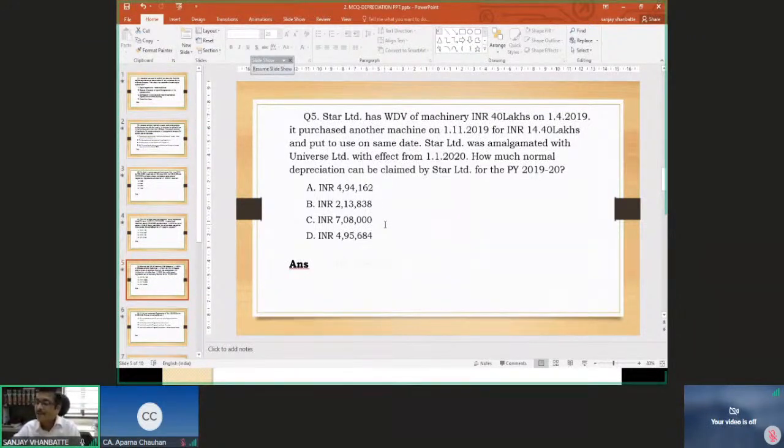And now we end with this last question. Kiran is asking me, in exam also this type of MCQ will come. Why not, Kiran? Why not? This type of MCQs will be there in the examination also. It can be even more difficult than this. Why not? You are going to be a chartered accountant. We expect you to be expert in income tax, which is one of the very conventional and core subjects of the chartered accountancy syllabus. And you are expected to have expert knowledge in this, and you have to be able to solve this type of questions as well.